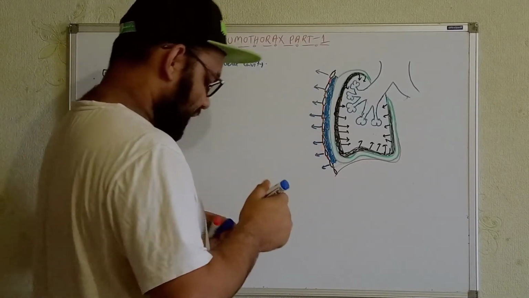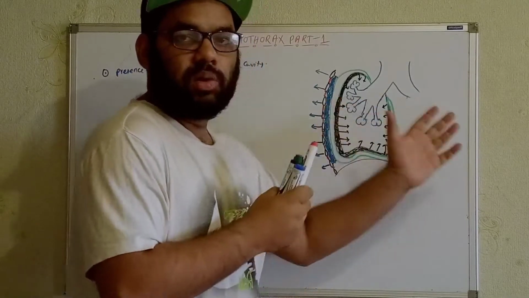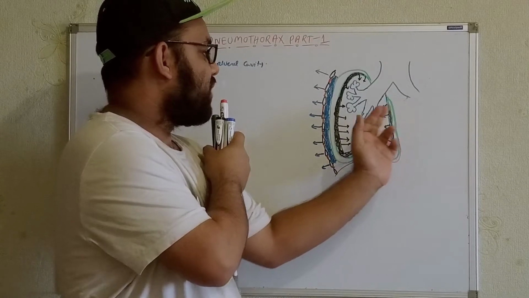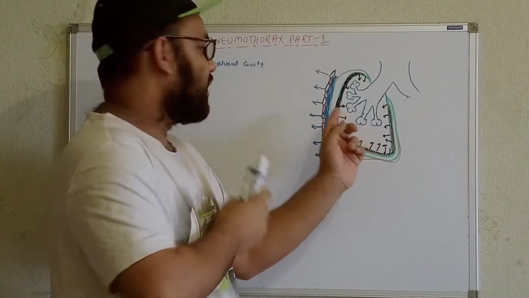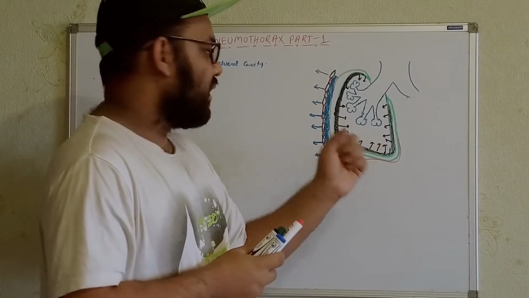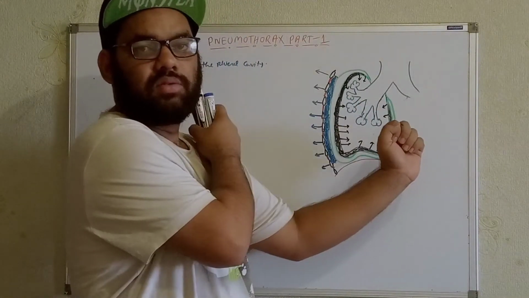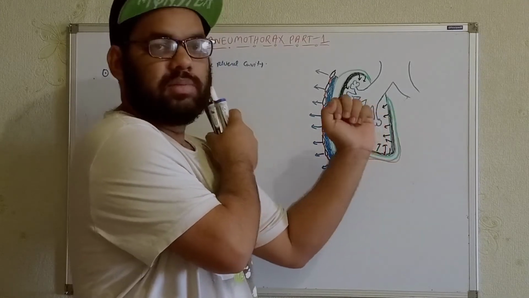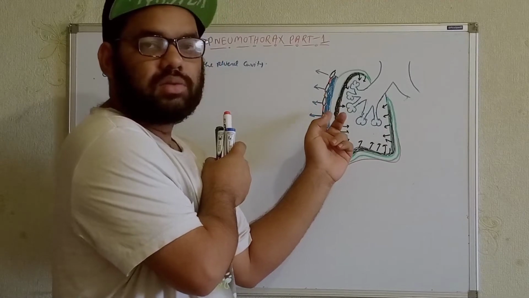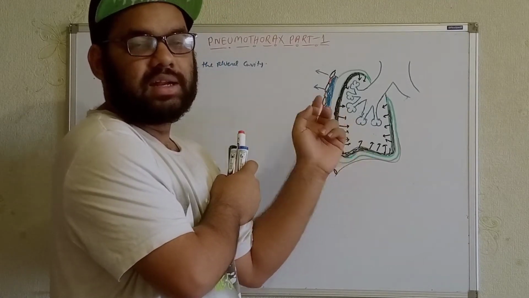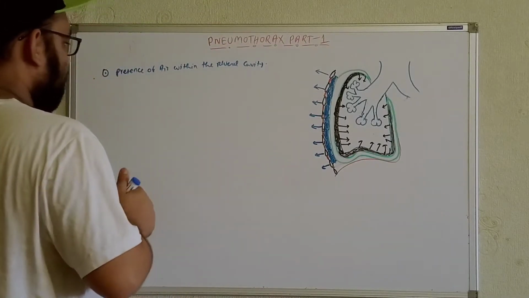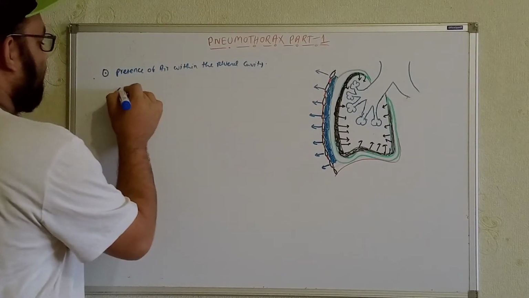As a result, the lungs are trying to recoil in, and the chest wall is trying to expand out. In between these two layers, between the lungs and the chest wall, we get the pleural cavity. That means within the pleural cavity we will get negative intrapleural pressure.